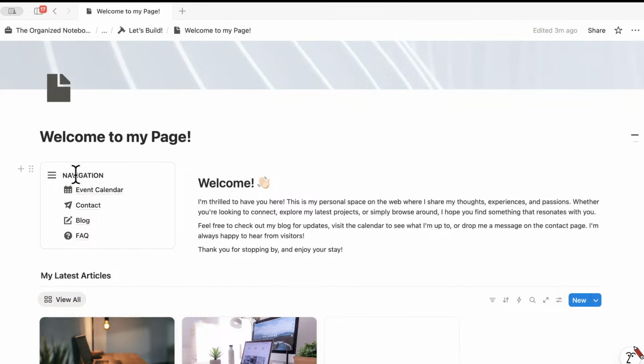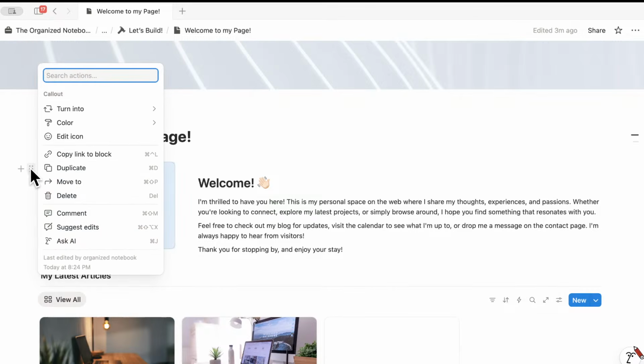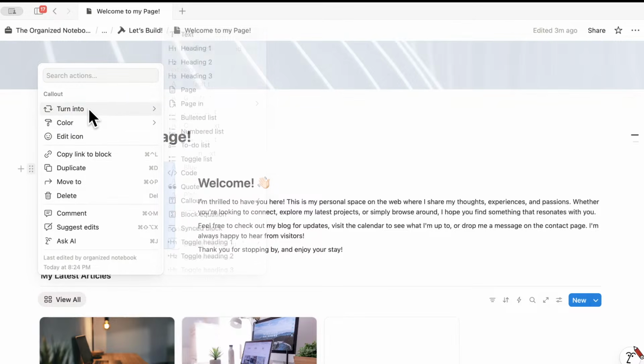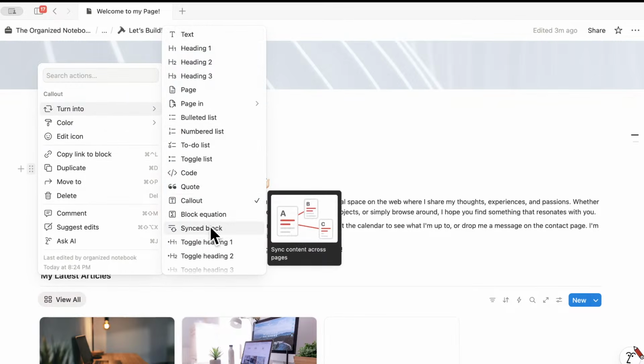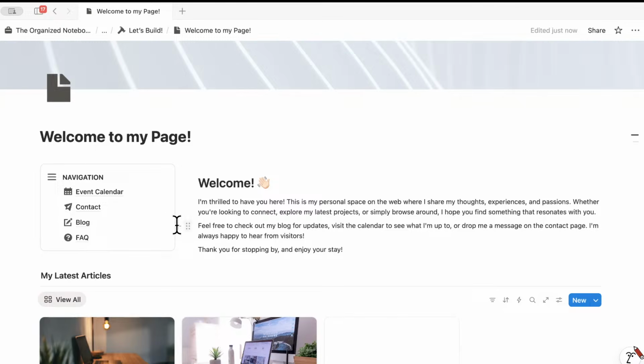So to do that, you can click the 6 dots here, and then I'm going to turn this into a synced block. So sync block is kind of a trick so that it syncs across all the pages. And so basically, if you have pages inside of a sync block, when you're in another page, you're able to access that page. So it becomes more clear if I turn this one on.